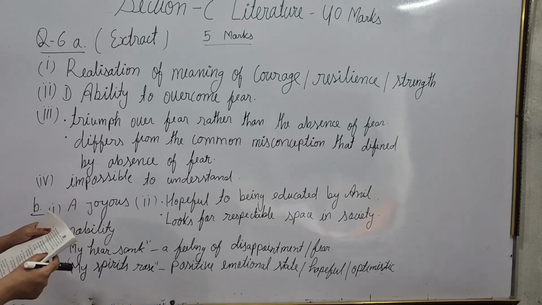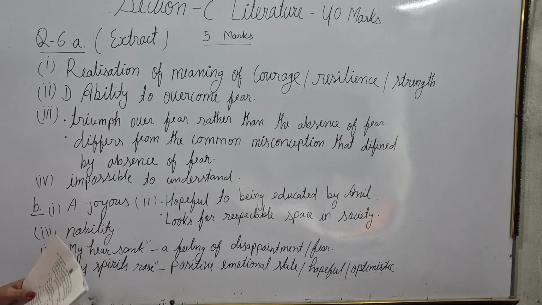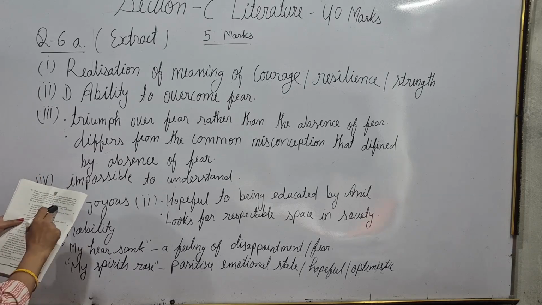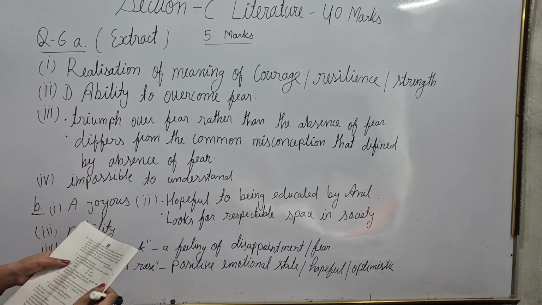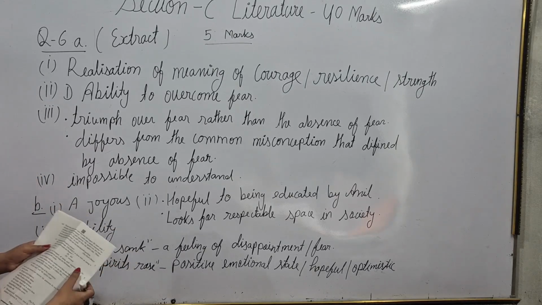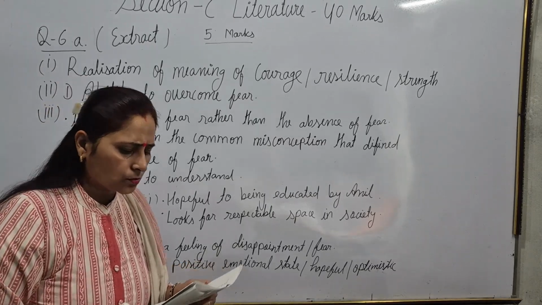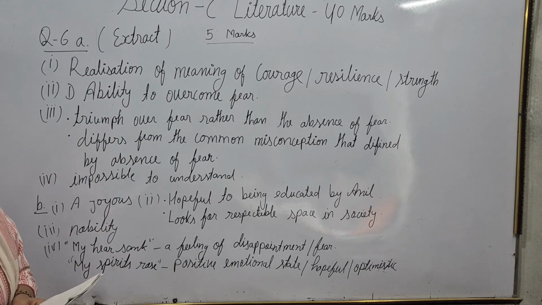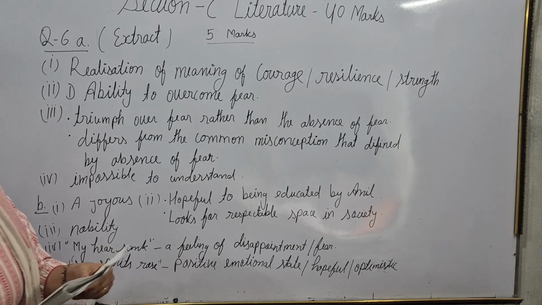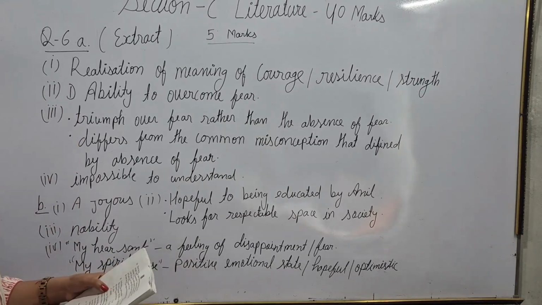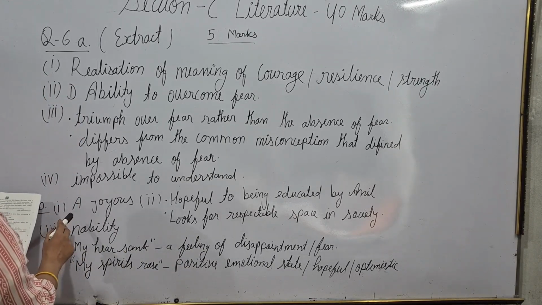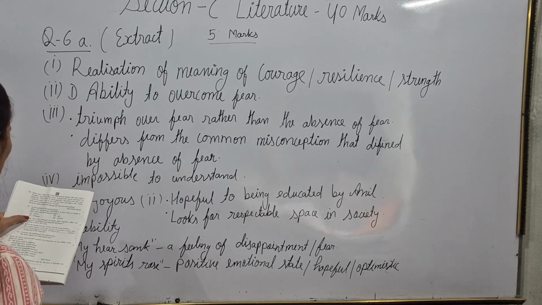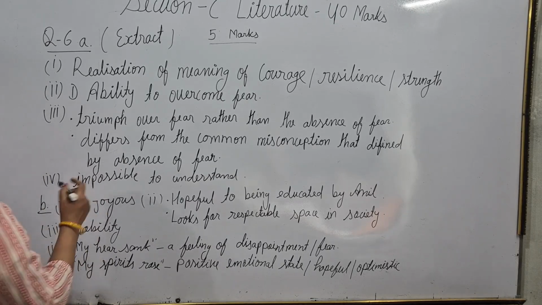Now the B question has been given from A Thief's Story, from your supplementary book Footprints Without Feet. This stack has been given from the chapter The Thief's Story. Let's look at question 1. In the context of the given extract, what was the feeling unlikely to have been on seeing a 50 rupee note between his fingers? The options given are A joyous, B sad, C unhappy, and D worried. So think about it: joyous is the answer. I'm giving you the answer directly.